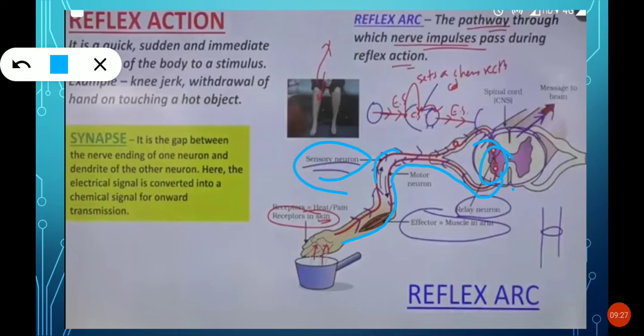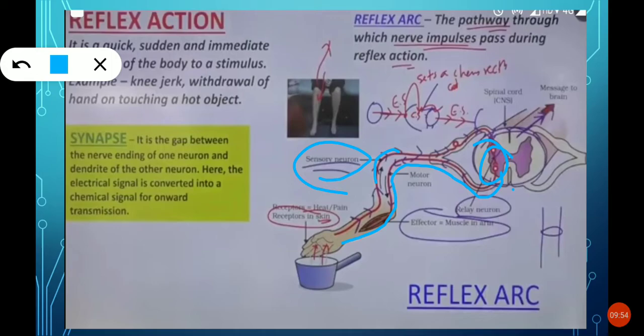Here in this example, what is that? Hand. What instruction should be given to that hand? The hand should be withdrawn back. Those instructions will be given through the spinal cord, from relay neurons. I hope you understood.